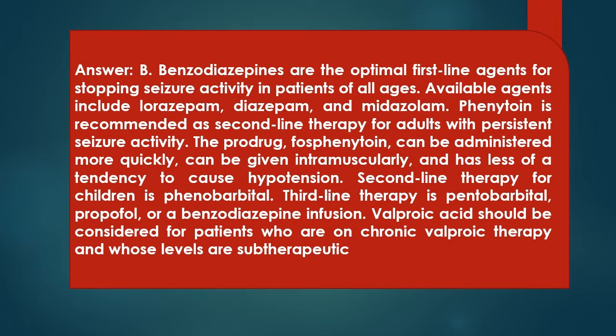The prodrug, fosphenytoin, can be administered more quickly, can be given intramuscularly, and has less of a tendency to cause hypotension. Second-line therapy for children is phenobarbital. Third-line therapy is pentobarbital, propofol, or a benzodiazepine infusion. Valproic acid should be considered for patients who are on chronic valproic therapy and whose levels are subtherapeutic.